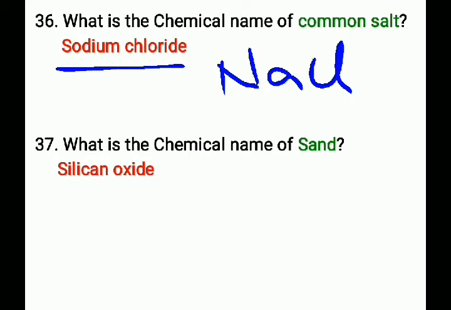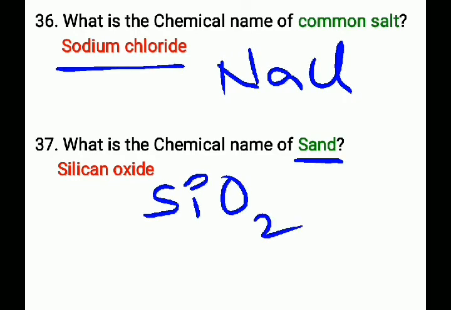Next question, what is the chemical name of sand? That is silicon oxide. Its chemical formula is SiO2. The chemical name of sand is silicon oxide and its chemical formula is SiO2.